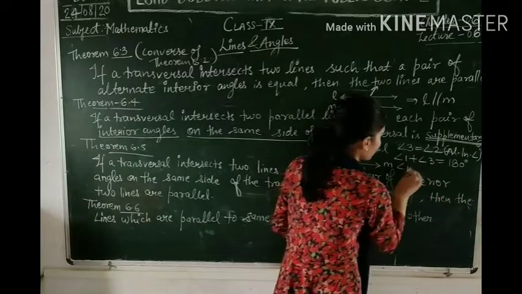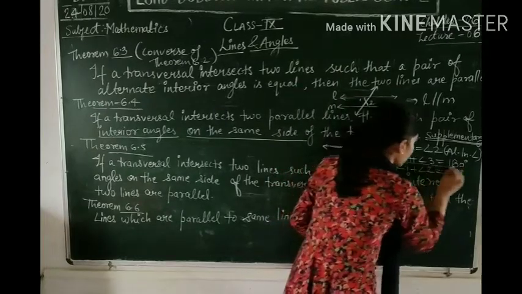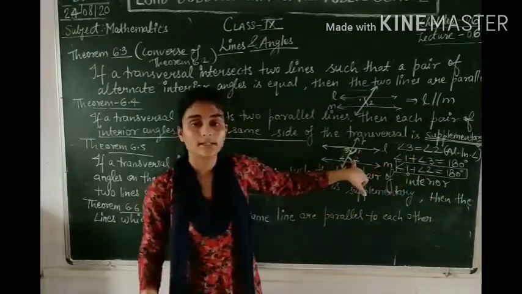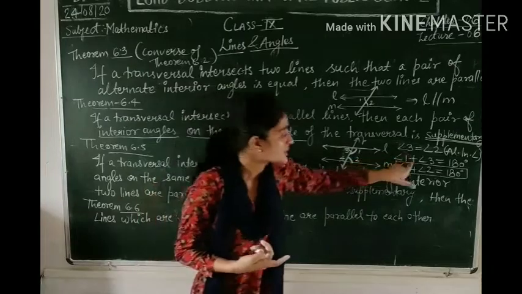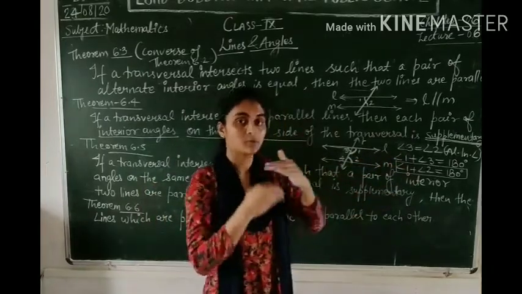So you can write angle 1 plus angle 2 equals 180 degrees. This was what you had to prove. Angle 1 and angle 2 are co-interior angles and their sum is 180 degrees. You have just proved it. Okay? So you can write it step by step, that is, given, to prove.